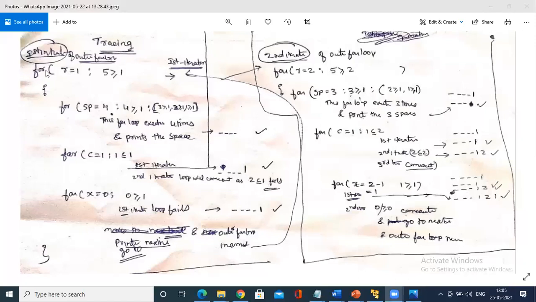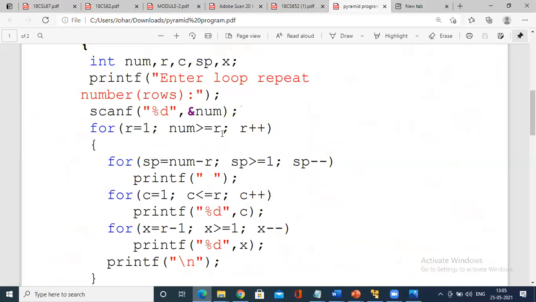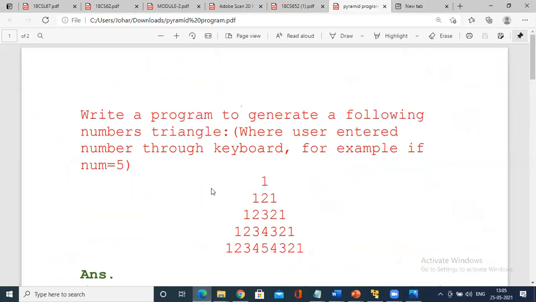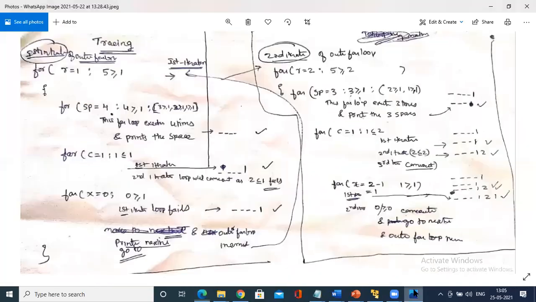Tracing the first loop: r equals 1, is r greater than or equals to 1, first iteration. So what happens? Do we have a space? There is no space. You have to take 4 spaces. You have to print the 4 spaces, here it prints 1, 2, 3, 4. Outer first, r equals 1, yes. Is r greater than or equals to 1, yes. Then you enter over here. Once you enter the for loop, what happens?